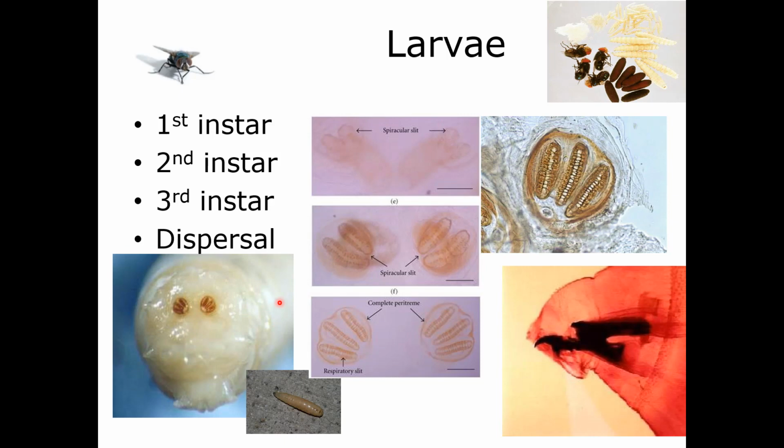So the Calliphoridae will have these slits that point at an angle towards the midline or towards the center of that posterior area. And they tend to be straight, these spiracular slits. So they're not S-shaped, they're not sinuous, and they're not pointing straight up and down. They're at an angle. That's the easiest way to tell Calliphoridae from pretty much any other larvae out there. You'll also see that the spiracles are sitting flush with the surface of this posterior segment. So they're not in these very, very deep pits.